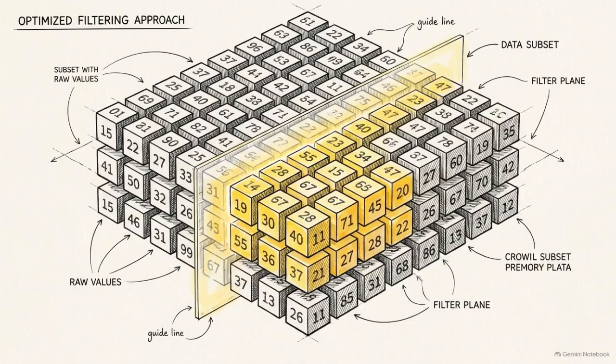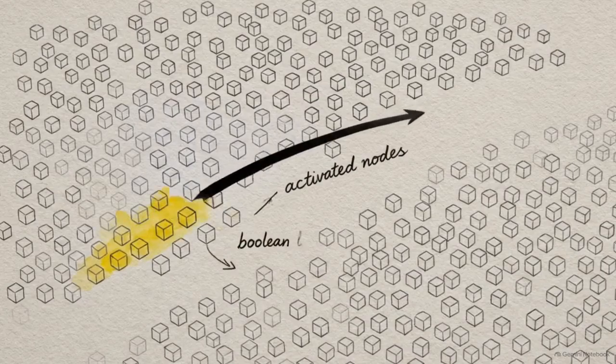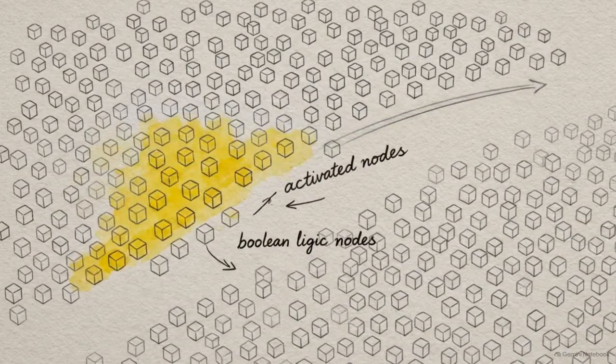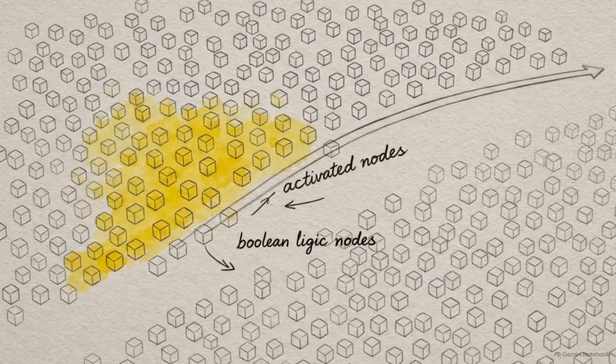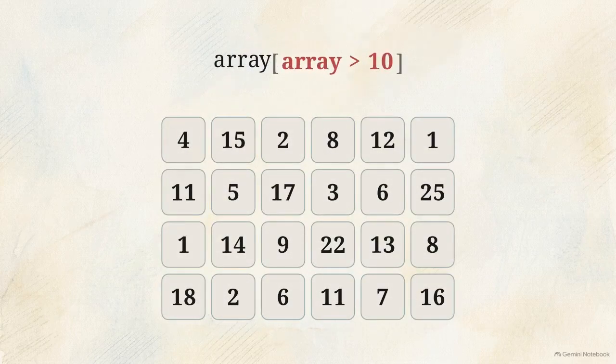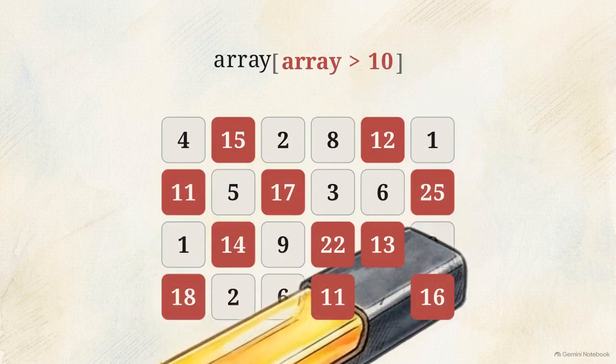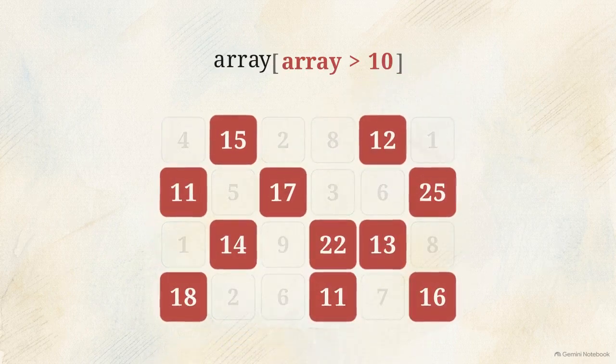Filtering data within these complex arrays also requires an optimized approach. This is where NumPy uses Boolean indexing to select elements based on logical conditions rather than manual index numbers. Instead of writing a loop with an if statement, you write a single line of code. A mathematical condition sweeps across the array and instantly flags every value that meets your criteria.